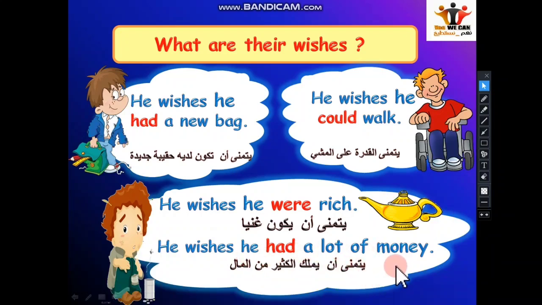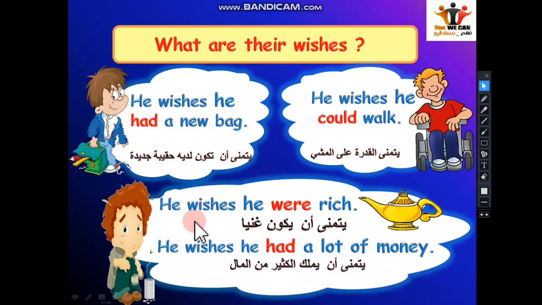Great. Now I'd like you to look at these examples again and try to see how we make wishes about the present. Go back to number 1. He wishes he could walk. In his present situation he cannot walk, so we say he wishes he could walk. Then number 2, he doesn't have a new bag. That's why he wishes he had a new bag.